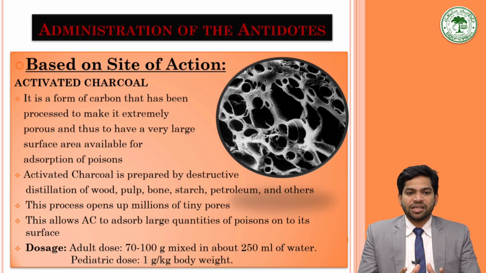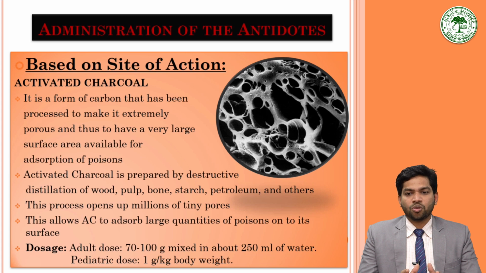Activated charcoal is typically given after gastric lavage. I already discussed with you while talking about gastric lavage that it is usual that the activated charcoal shall be left in the stomach after performing gastric lavage, so that the poison that has been left after the lavage, or the poison coming back through enterohepatic circulation, will be adsorbed by the activated charcoal.